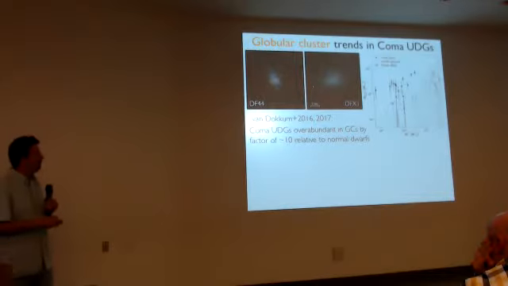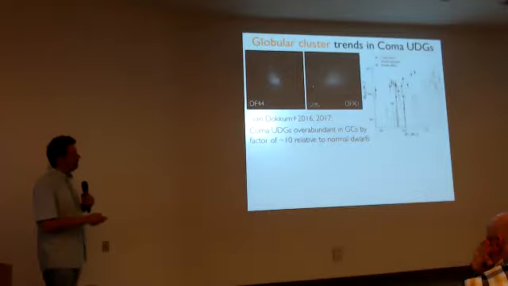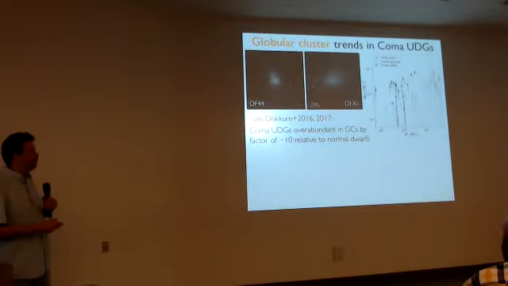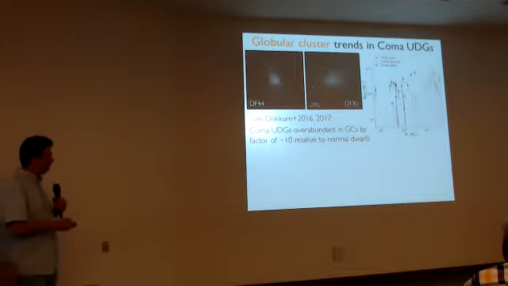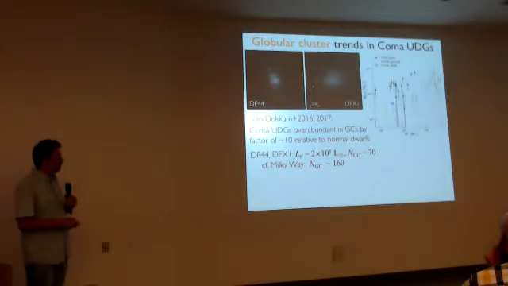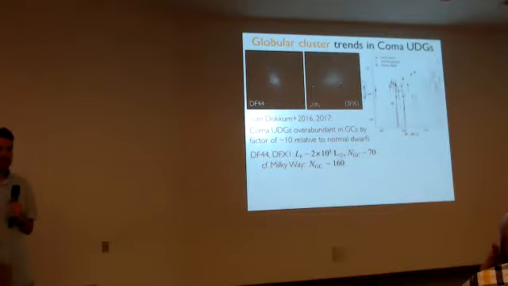Here's another way of showing that. This is the mass in the globular cluster system versus the stellar mass of the galaxy. The standard correlation is these gray points here, and the Coma UDGs are up here, about an order of magnitude more globular clusters at fixed stellar mass. The Fornax dwarf, we've already heard, is kind of a remarkable one for having 5 UDGs, but these things are more extreme even than Fornax at the same stellar mass. So for some specific comparisons, these 2 galaxies are about 2 times 10 to the 8 luminosity, with 70 globular clusters each. And the Milky Way, of course much more luminous, has only 160 globulars for comparison.